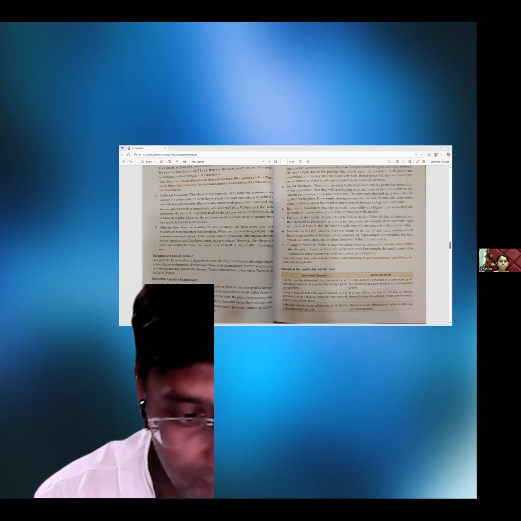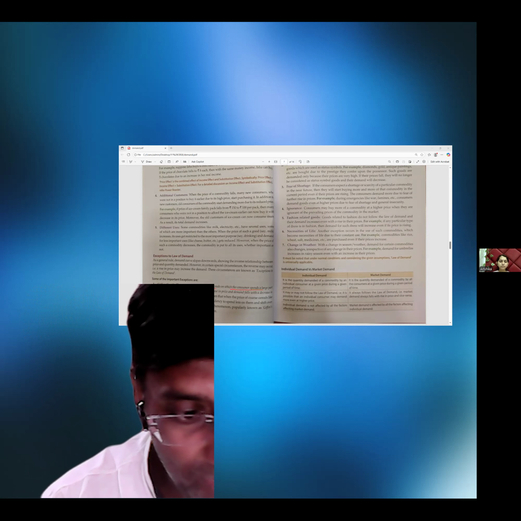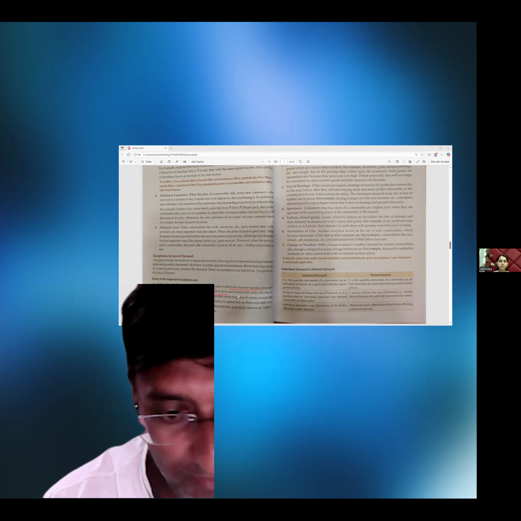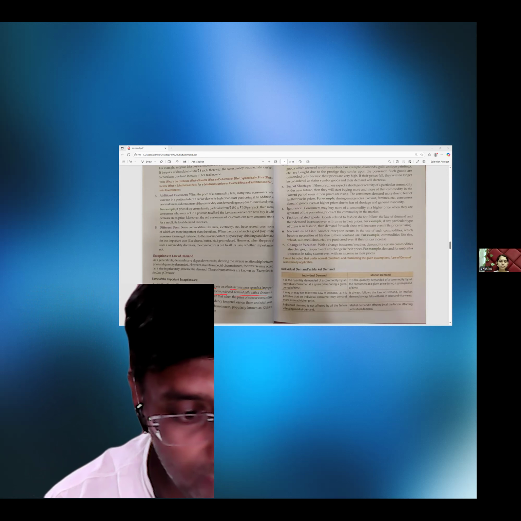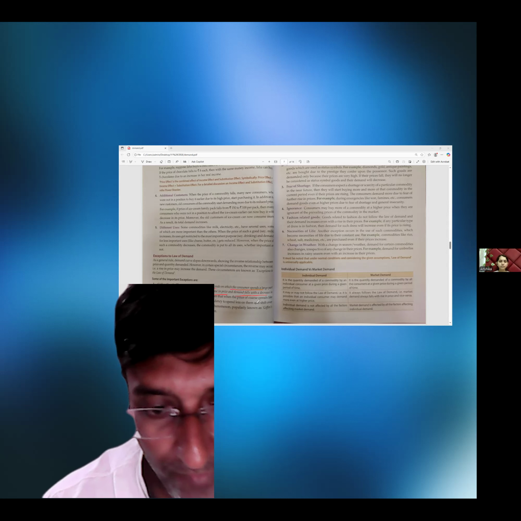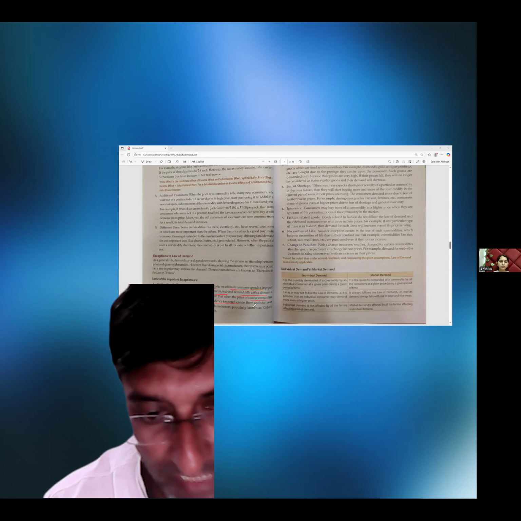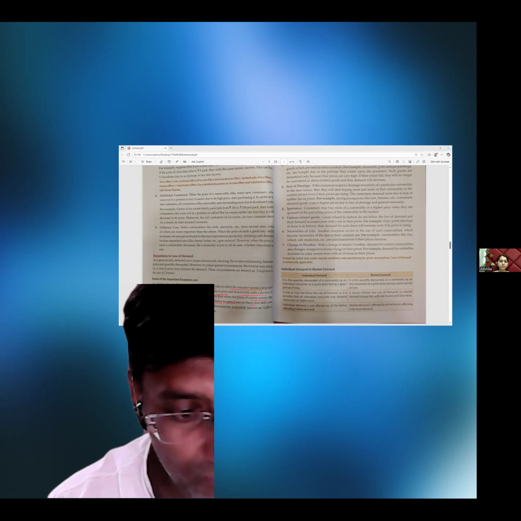Giffen goods. These are a special kind of inferior goods on which the consumer spends a large part of his income, and their demand rises with an increase in price and falls with a decrease in price. For example, in our country, it is often seen that when the price of coarse cereals like jowar and bajra falls, the consumer has a tendency to spend less and shift over to superior cereals like wheat and rice.